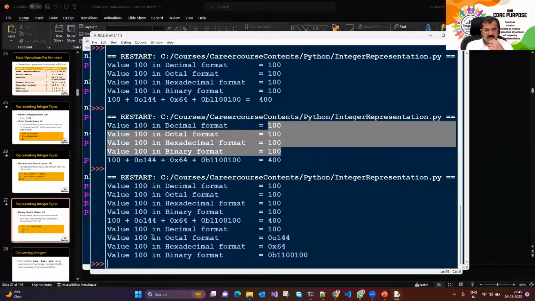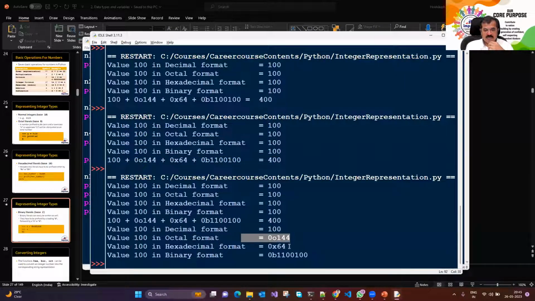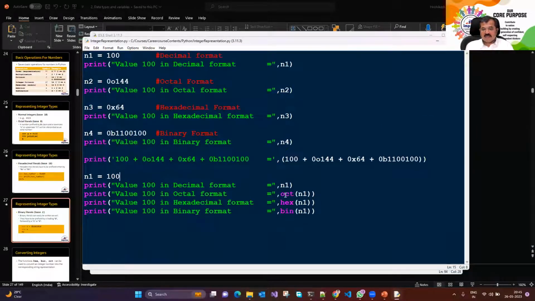What does it say? Value 100 in octal format, value 100 in decimal format, octal format, hexadecimal format, binary format. So what has happened is I'm saying to get the representation of the number in octal, hexadecimal, or binary format, we're going to make use of these functions: hex, oct, and bin. Whatever number you pass, that will get converted into that particular format. So my number n1 value is 100. Here I represented the number 100 in octal format, but there is one aspect that we really need to explore.